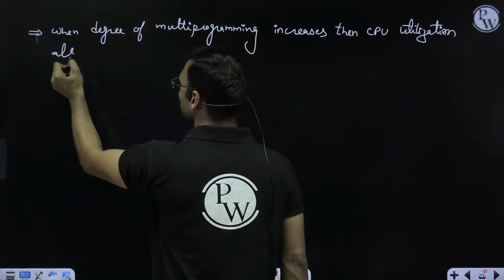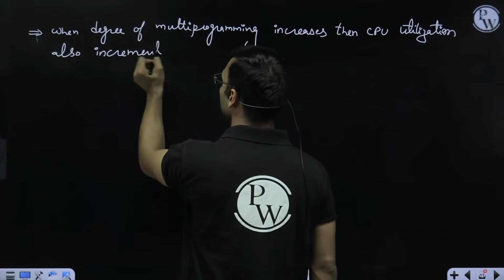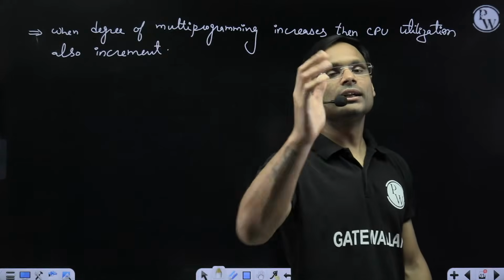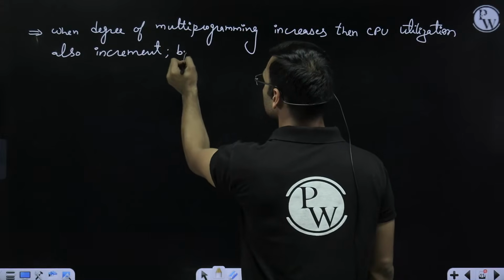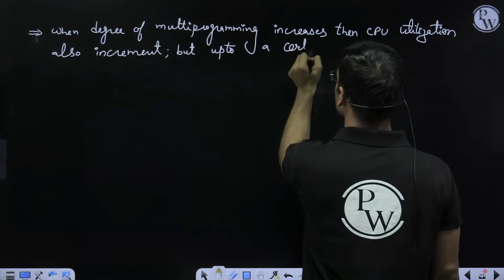But this increment has a limit. Everything has a limit, right? So this also has a limit. Only up to a certain level will the CPU utilization increase, not beyond that.